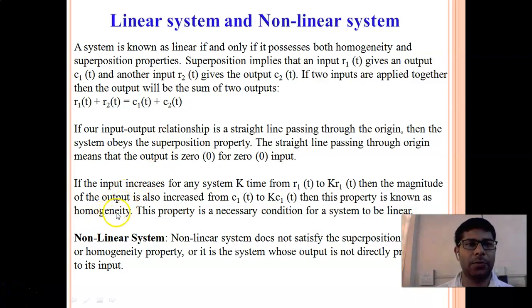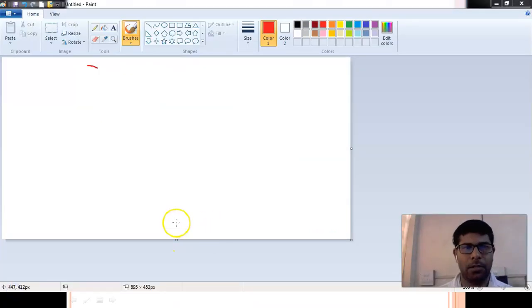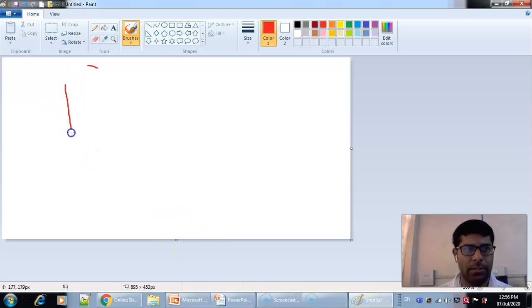Before we start the homogeneity property, again this is a very important point. Please keep in mind, when we are drawing a graph, suppose we are drawing a straight line which starts from the origin. Suppose in linearity, this is a graph of something.